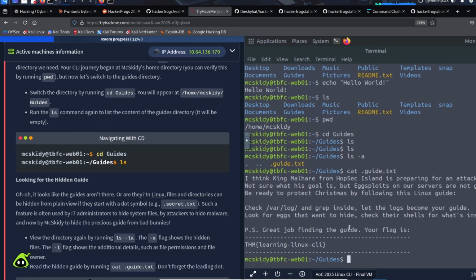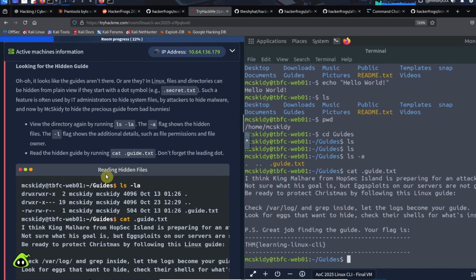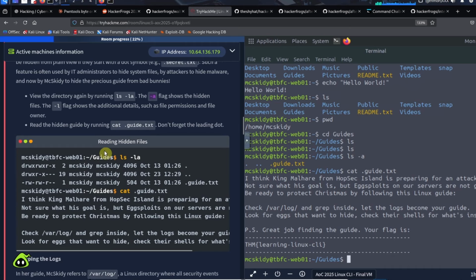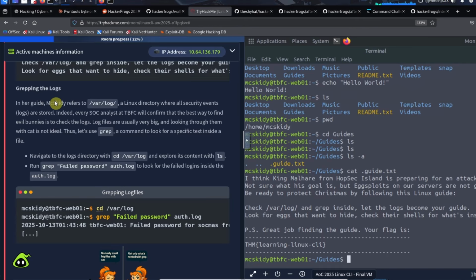All right. So let's keep on going down with what is going on here. So looking for the hidden guide, we just did that using the ls -a flag, which shows the hidden files. Okay, so the next thing they want us to do is they want us to grep the logs. So inside of the Linux file system here, there are a bunch of different directories, and this directory right here, the /var/log directory, is where all of the system's logs are located. So we can move to that directory using the cd command.